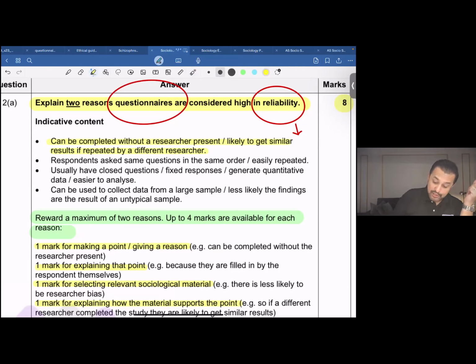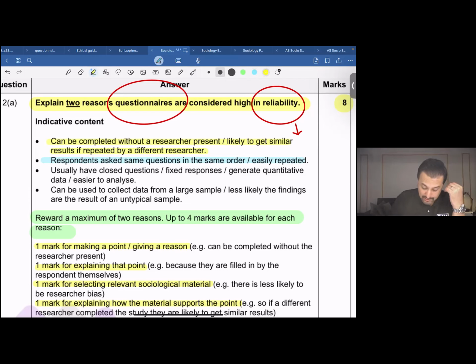Now, the second point, respondents are asked the same question in the same order so they can easily be replicated. Now, just imagine you design a questionnaire, you print out some 100 copies, because it's the same questions, it's the same thing being printed out again and again, right? So because the same questions are present in a questionnaire, the likelihood that you could repeat the same questions for maybe other participants or the same participants and get the same results would be high.